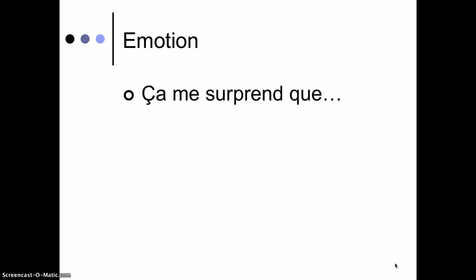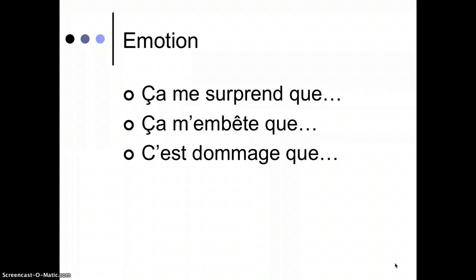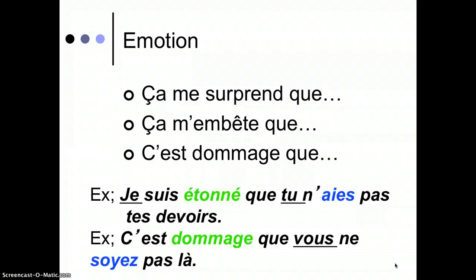Here's a couple more. Ça me surprend que, that surprises me that. Ça m'embête que, that annoys me that. C'est dommage que, it's a shame that. All of these are going to need the subjunctive. Here's a couple examples. Je suis étonné que tu n'aies pas tes devoirs. I am stunned that you do not have your homework. This is avoir. Whew. C'est dommage que vous ne soyez pas là. It's a shame that you are not there.